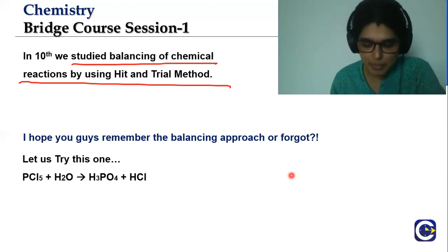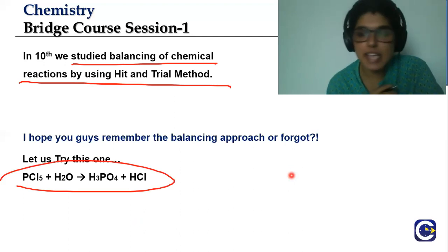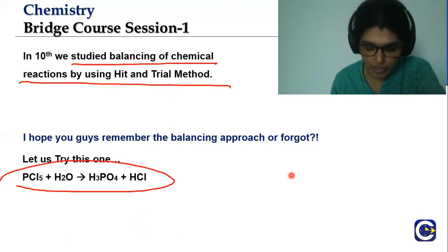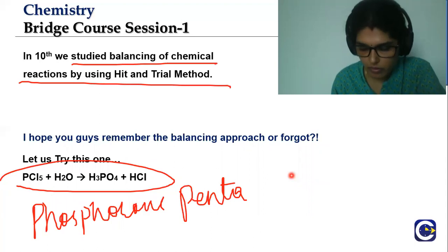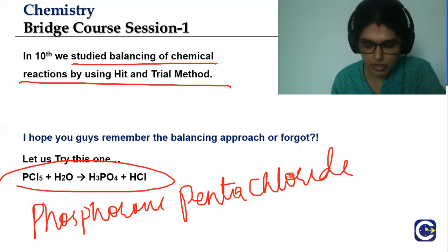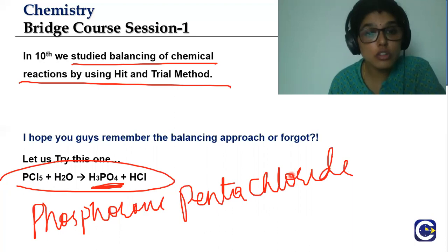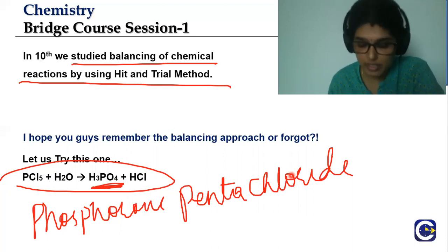So this is an example given here, where the PCl5, phosphorus pentachloride, is reacting with water to give ortho or phosphoric acid. We'll call it phosphoric acid.